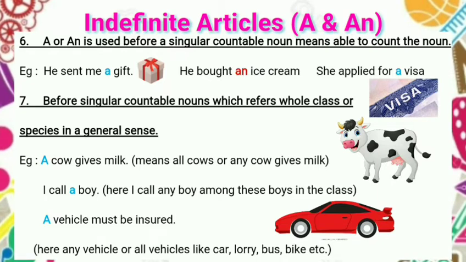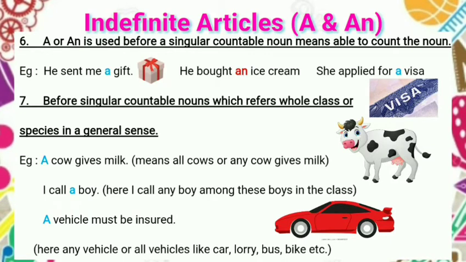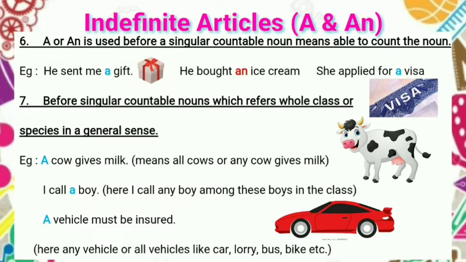Next point. Before singular countable nouns which refer to a whole class or species in a general sense. We should remember, in a general sense. Examples: a cow gives milk, which means all cows or any cow gives milk. So in a general sense we refer to the cow species, so we use a cow gives milk. In the same way, I call a boy. Here I call any boy among the boys in the class.